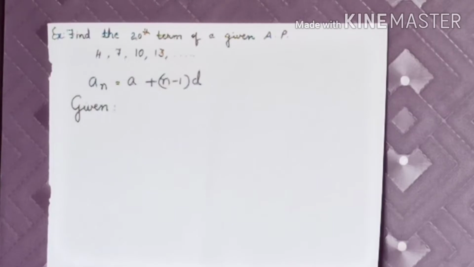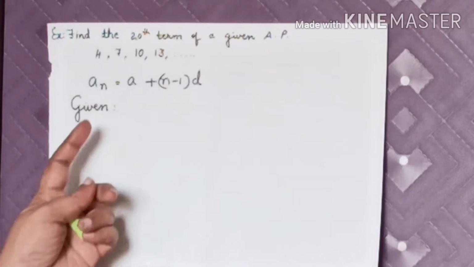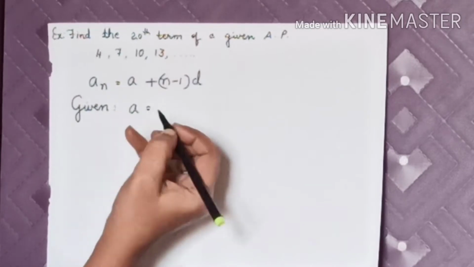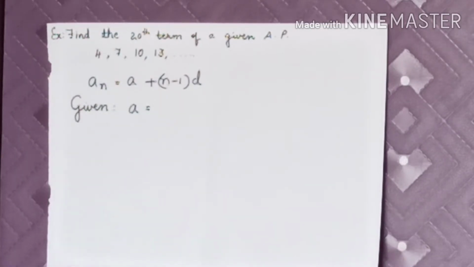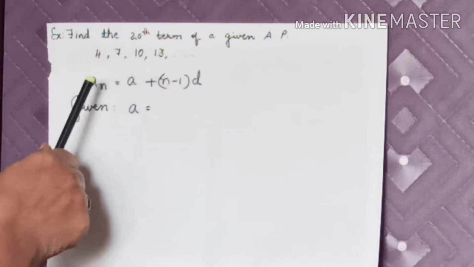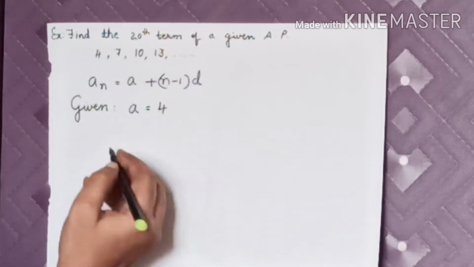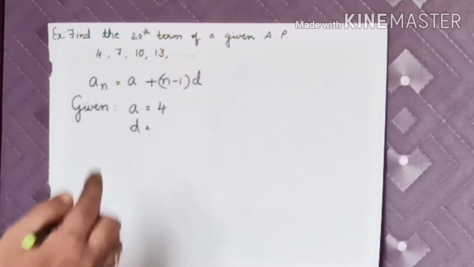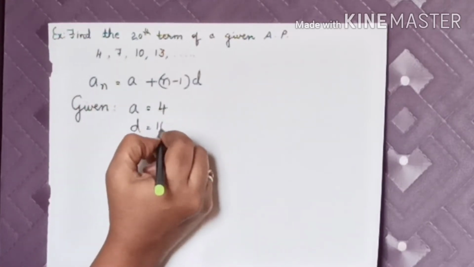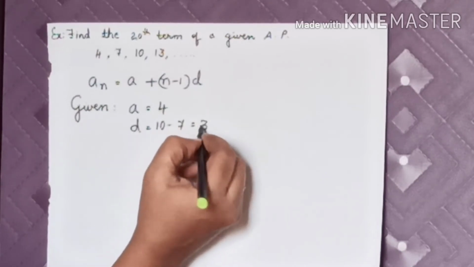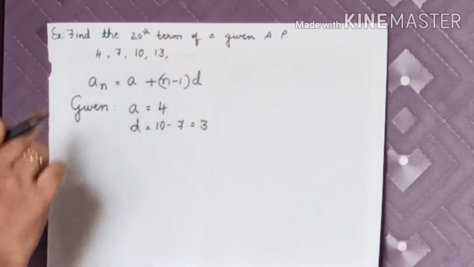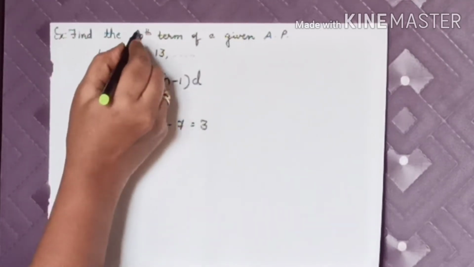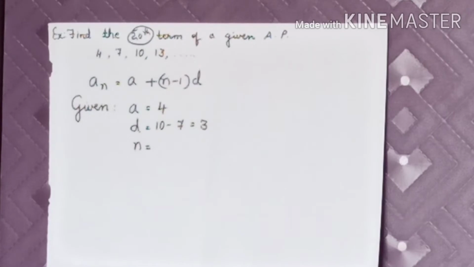If you learn step by step, then your sum will be very easy. Given a is equal to, what is a here? A is nothing but the first term. So what is the first term here? 4. And d is the difference between any term and its previous term. Now I am taking 10 minus 7, so 10 minus 7 will be 3. And what is n here? N is nothing but the 20th term we need to find. So here n is equal to 20.